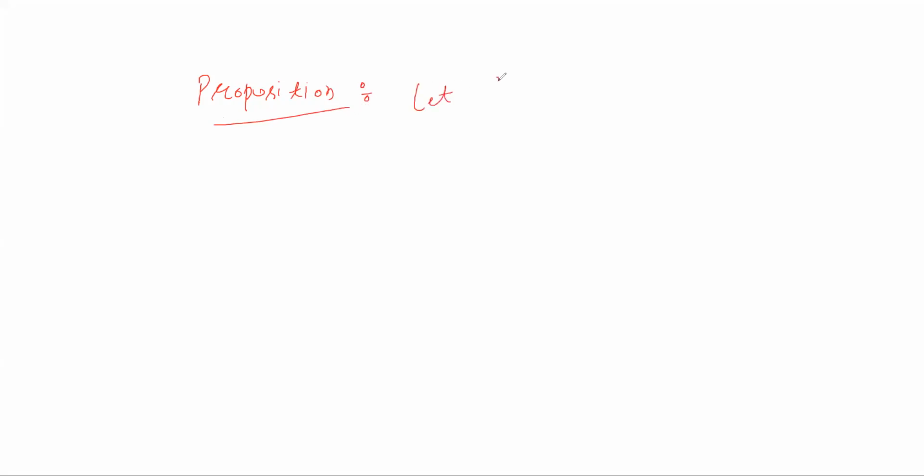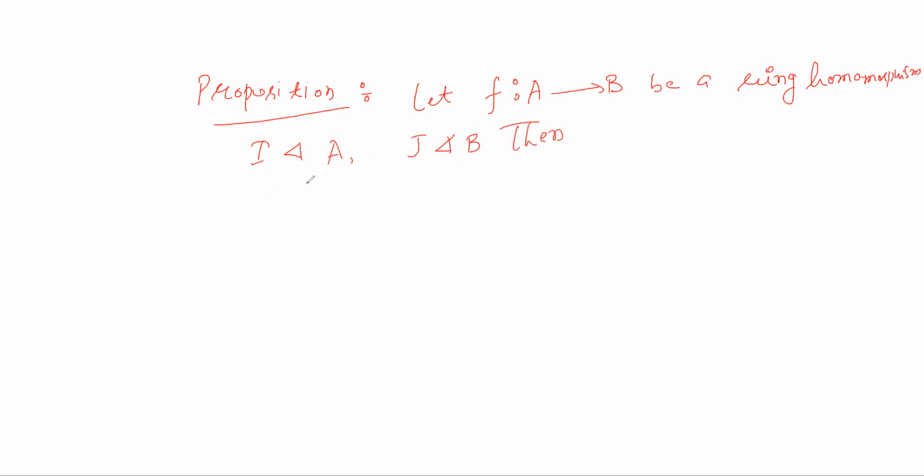Let f from A to B be a ring homomorphism, I an ideal in A, and J an ideal in B. Then first, I is a subset of I extension contraction, and J contains J contraction extension.